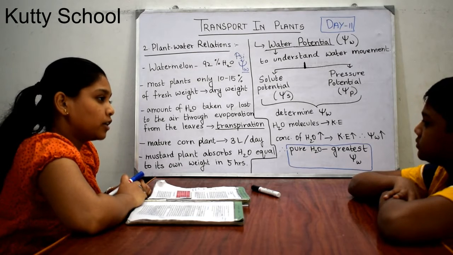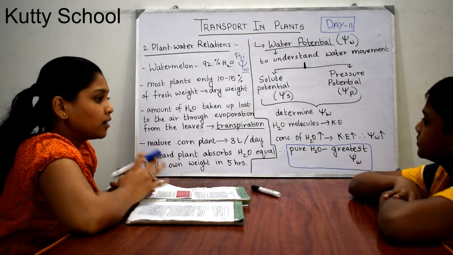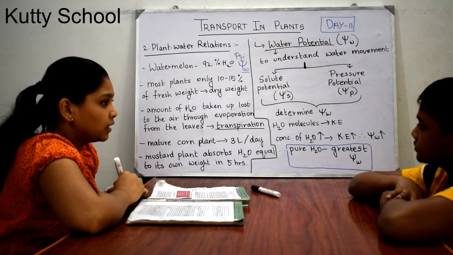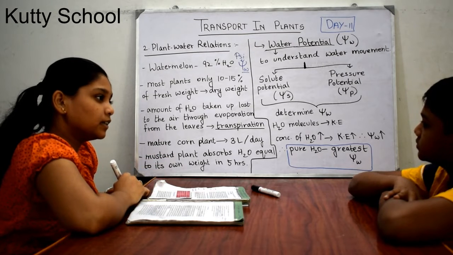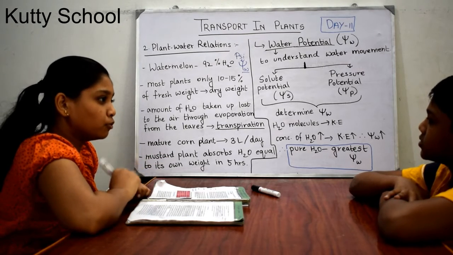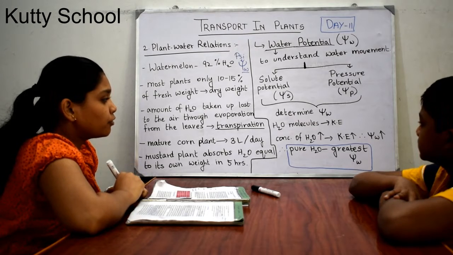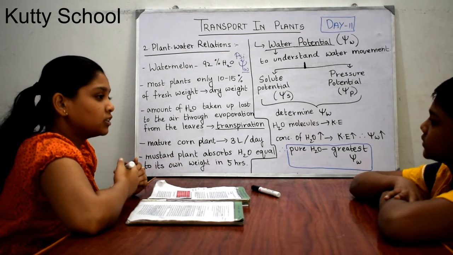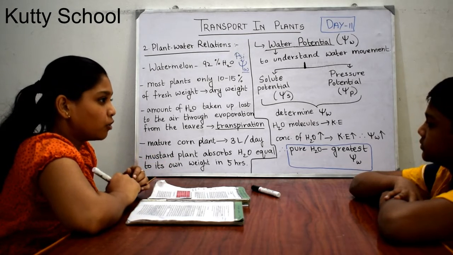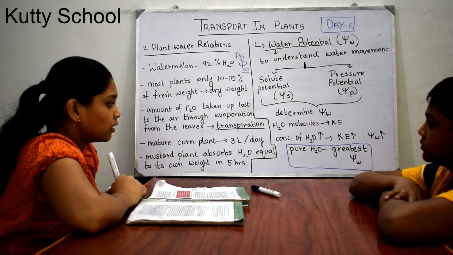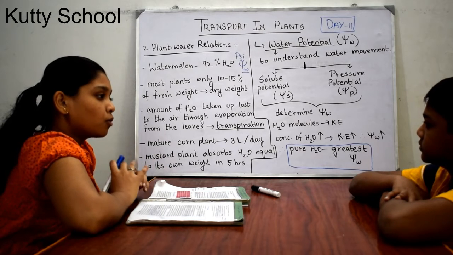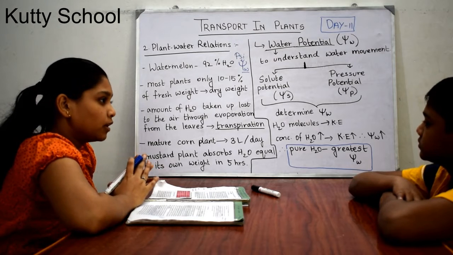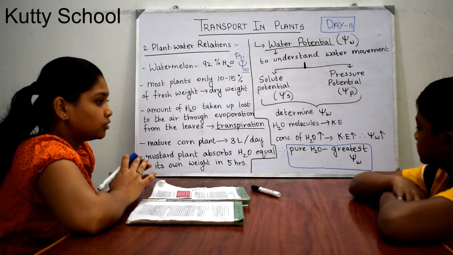Generally water molecules have kinetic energy in them, energy to move randomly inside the water. So if the concentration of water increases, kinetic energy increases because they will have more random motion. Therefore when kinetic energy increases, water potential also increases. Water potential is directly proportional to the kinetic energy of water. So pure water has the greatest water potential.